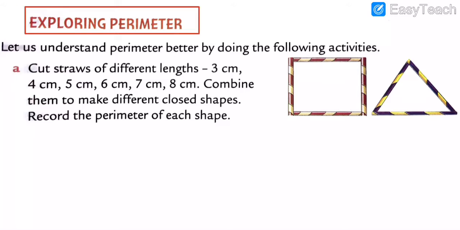Understood? So now I am going to make a different closed shape. Got my points? What I am telling you, my dear students, you have to make a different shape like that.